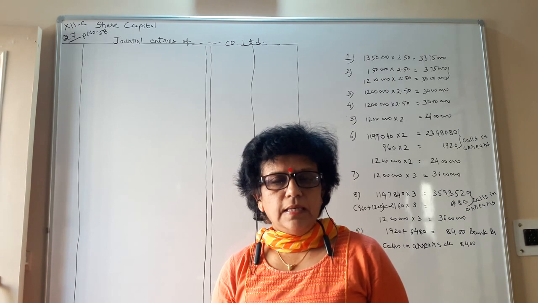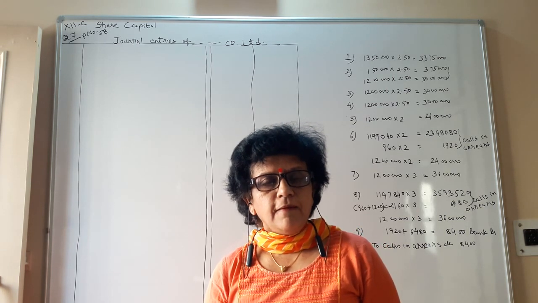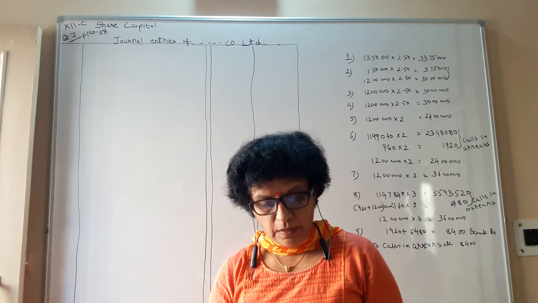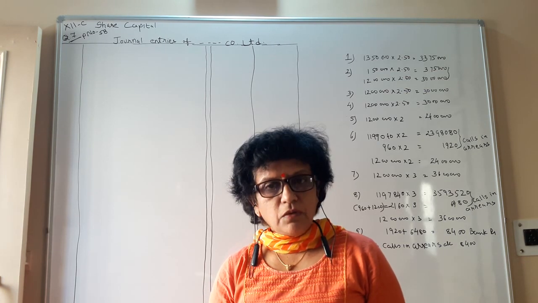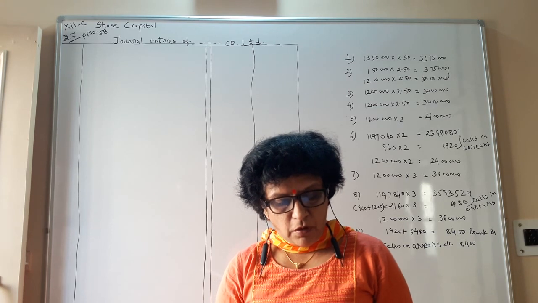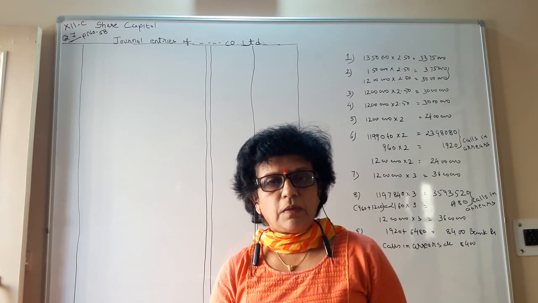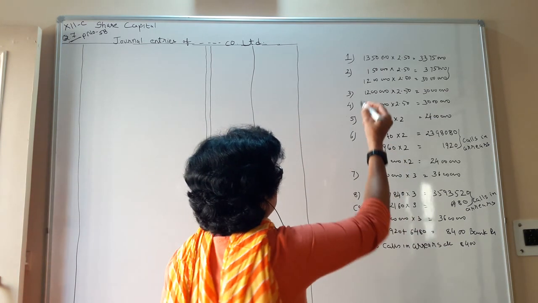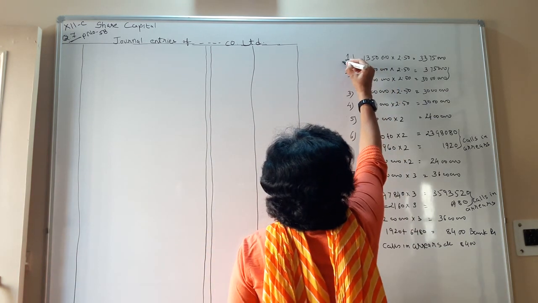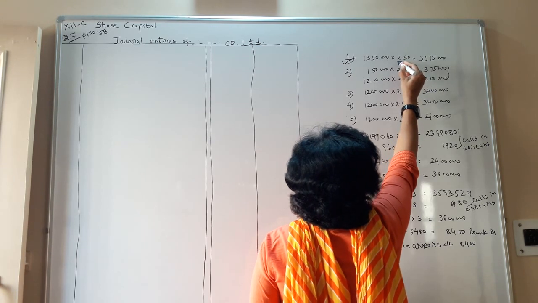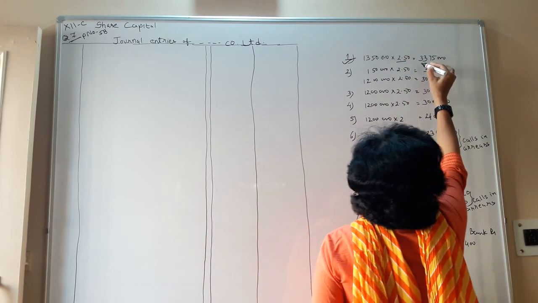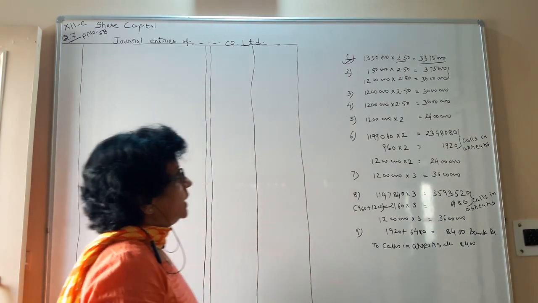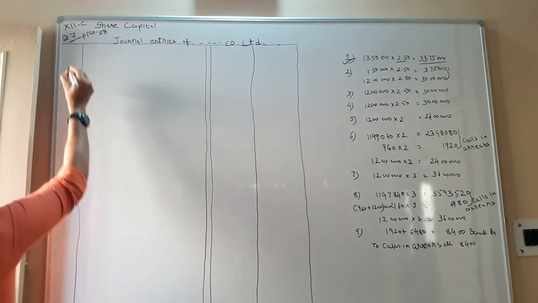So the first journal entry we are writing is with the bank, with all the total shares, that is 13 lakh 50,000. And what amount has the company asked for? On application, 2 rupee 50 paisa per share. So the first multiplication we do is 13 lakh 50,000 at 2 rupee 50 paisa. The company received 33 lakh 75,000 rupees. Let us write the first journal entry.